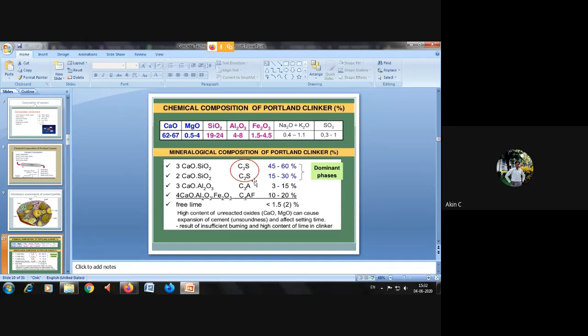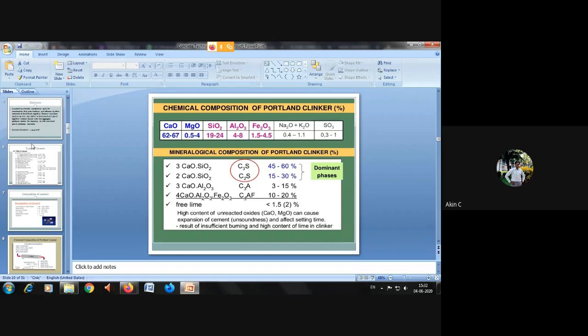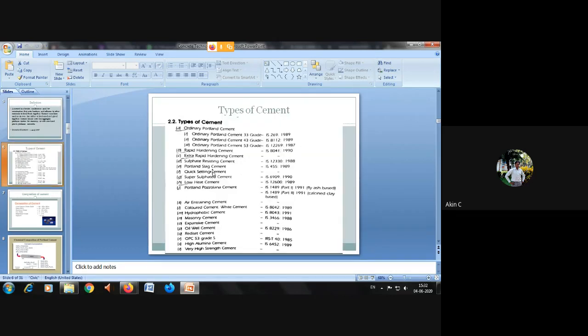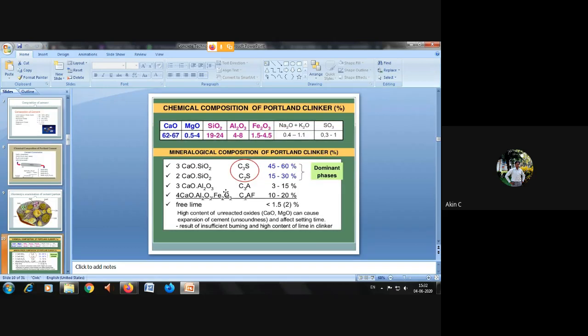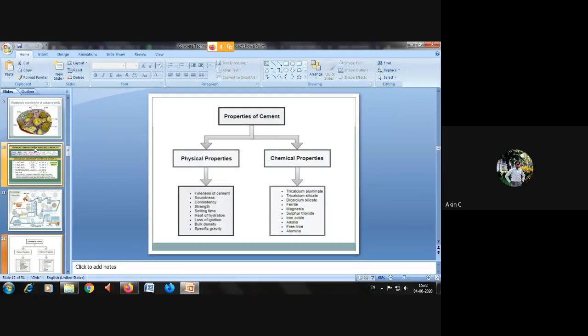Same example here: dicalcium silicate is very slow in setting and slow in strength, but tricalcium silicate is fast setting and very high in strength. That is why the difference in the quick setting is mentioned, which they have given in the IS code. When you go through this code book, you may have come across this particular composition.